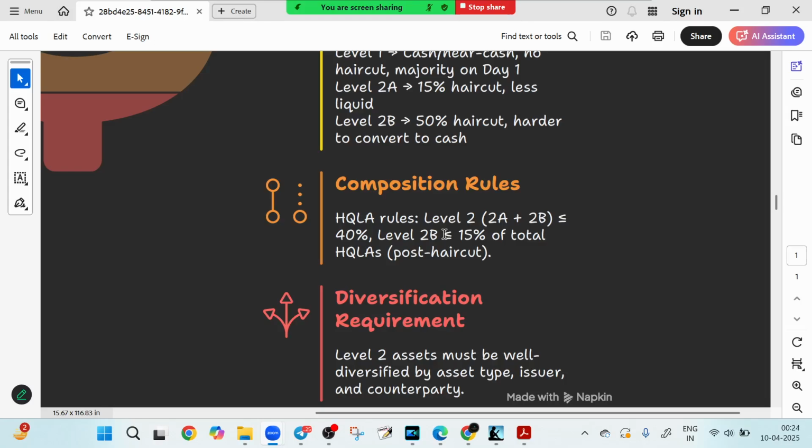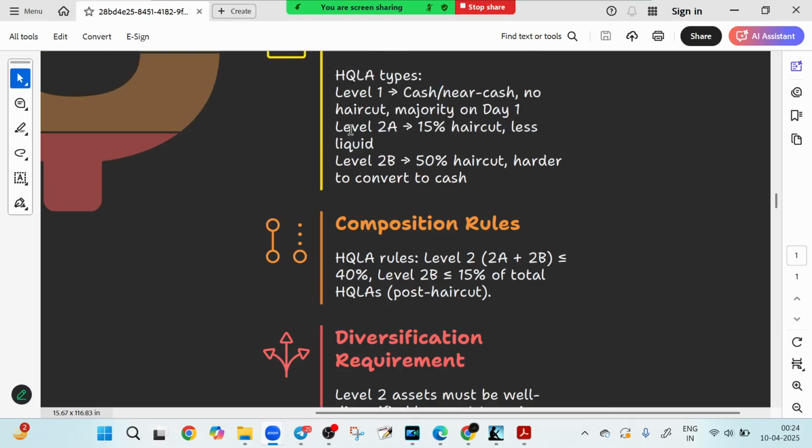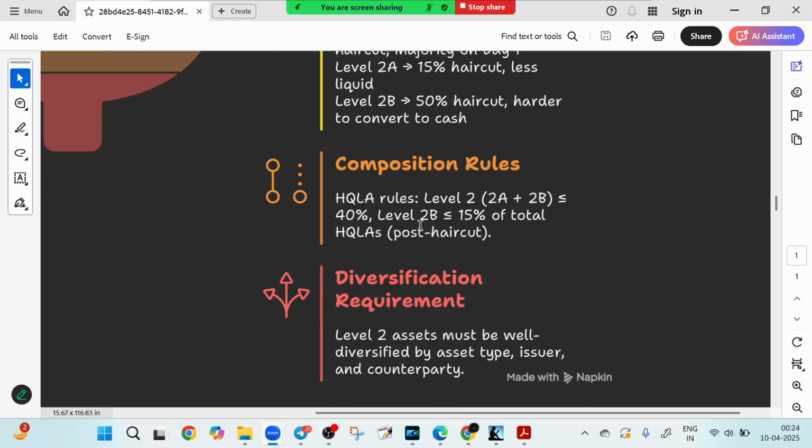Level 2B cannot exceed that, right? Why? To avoid over-dependence on less liquid instruments. We should not depend more on less liquid instruments. That is why this cap has been kept, because obviously it is less liquid. And level 2 should not exceed 40%, because level 2 is less liquid compared to level 1. That is why we should not include more less liquid instruments in our composition.